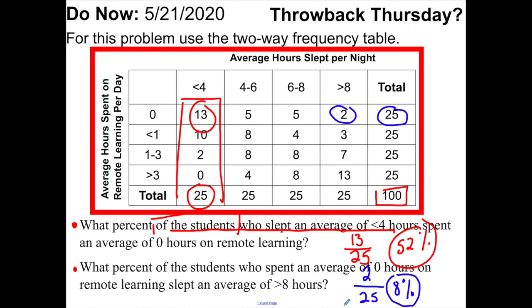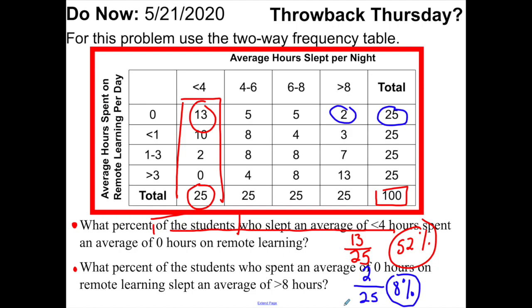So for example, if I pick a kid at random, what's the probability that I pick a student who slept an average of less than 4 hours, and that student had an average of 0 hours on remote learning? The probability is 52%.